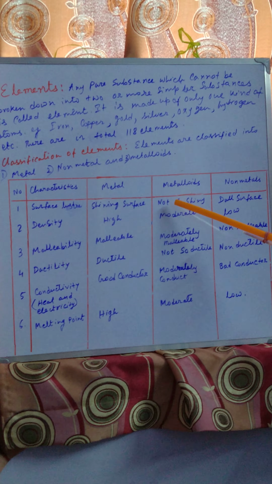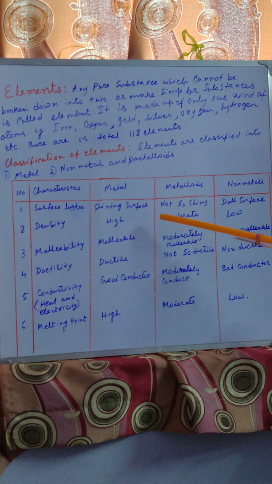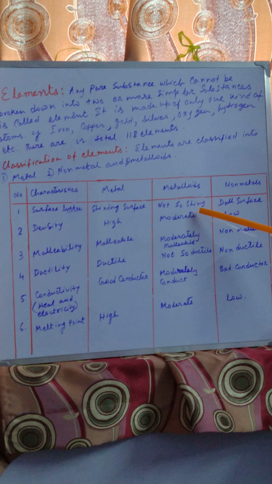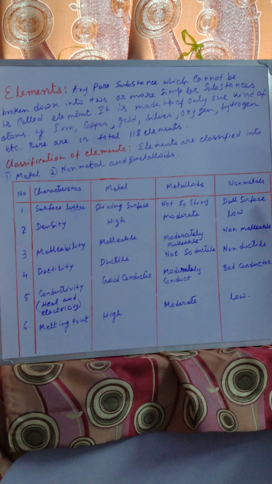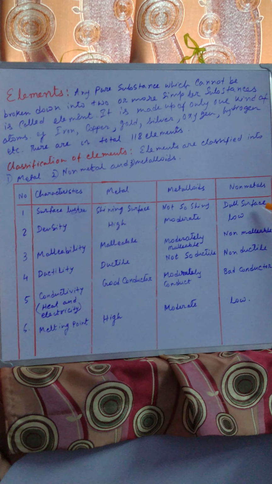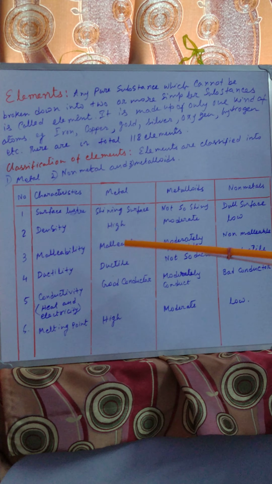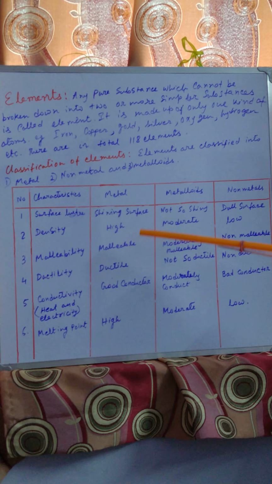Then in case of metalloid, the surface of the substance is not so shiny, and in non-metals the surface looks dull. And then the second point is density.